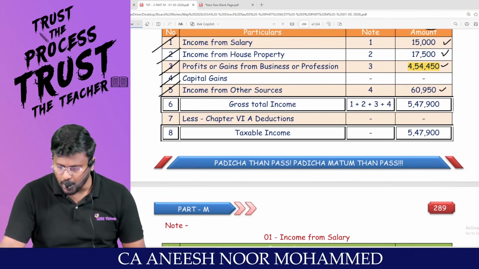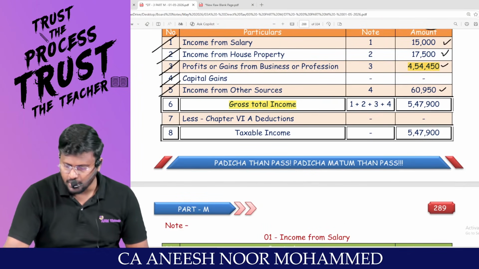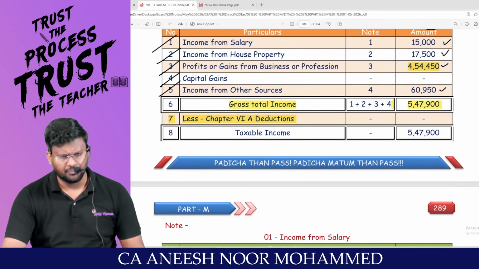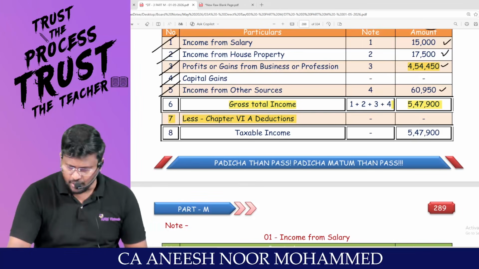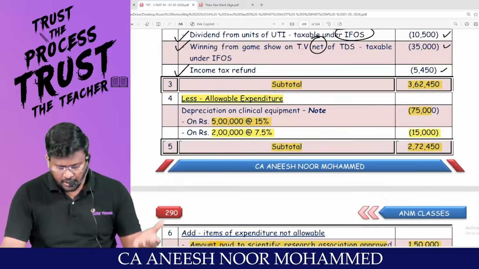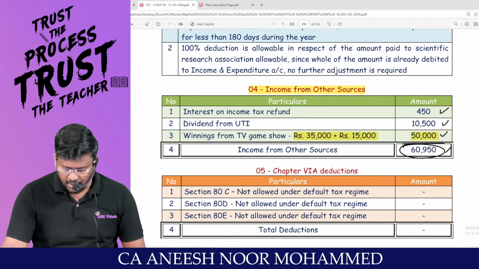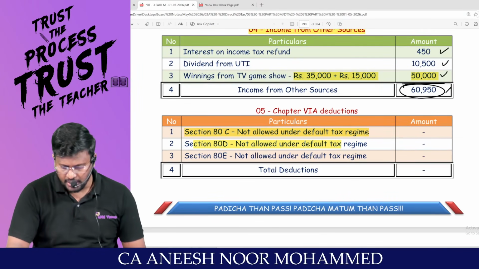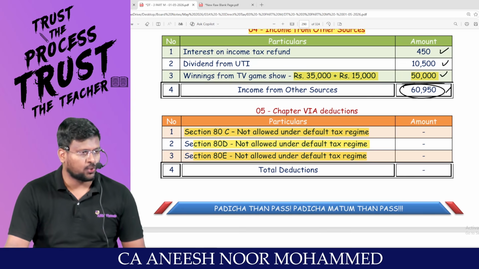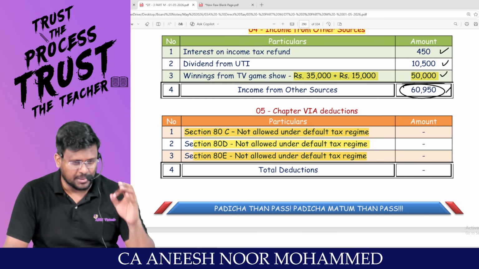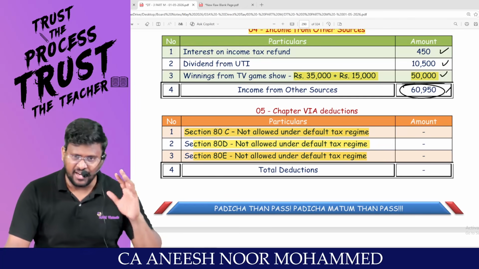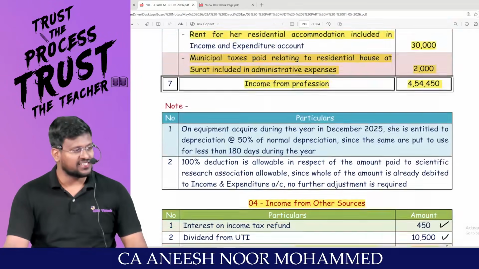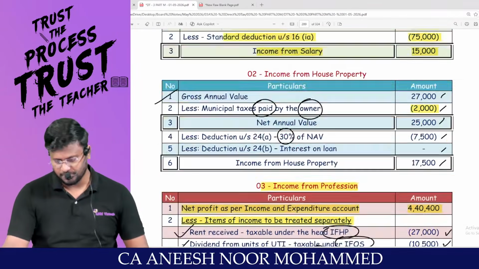So what total income will you be getting? Gross total income. In which route are you traveling? Under the default tax regime, there is no question of Chapter 6A at all. Put a dash. Actually, she was entitled to claim, my dear lovable students, 80C not allowed, 80D not allowed, 80E not allowed. Only 80CCH subsection 2, 80CCD subsection 2, 80JJAA. Only these three sections are allowed under the default tax regime.